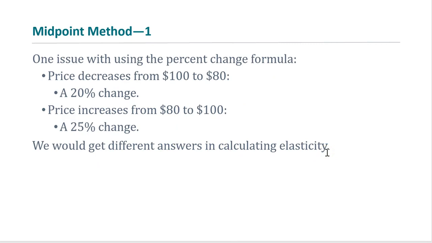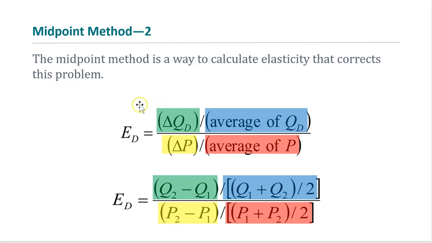So to avoid this problem, for calculating elasticity, we use a midpoint method that corrects this problem. The midpoint method formula for elasticity is percentage change in quantity demanded, which is the change in quantity divided by the average of quantity demanded, divided by the change in price divided by the average of price.